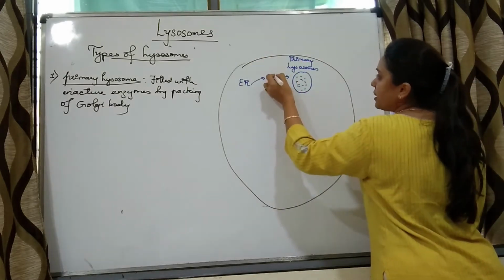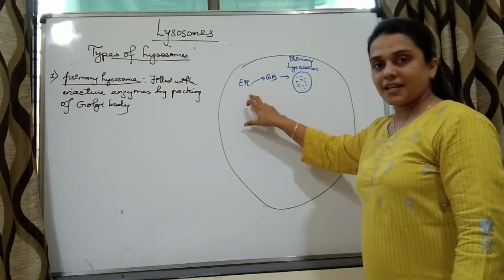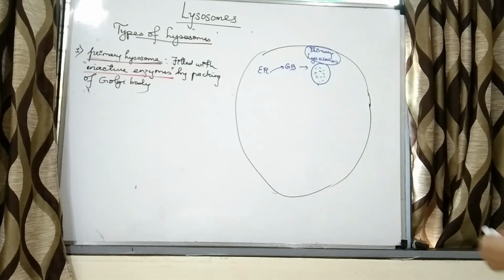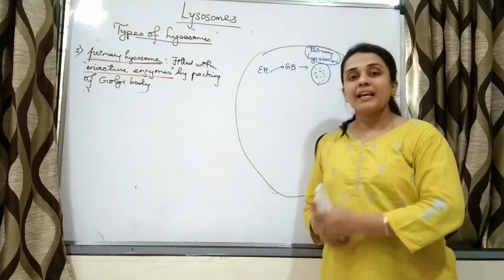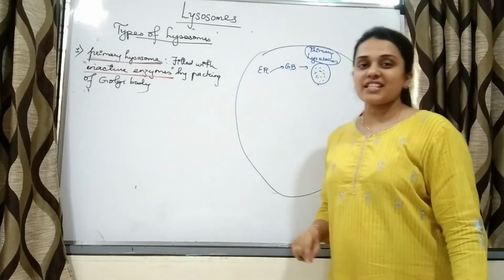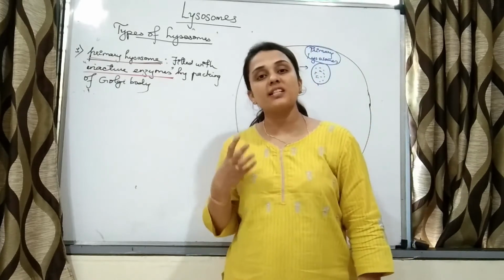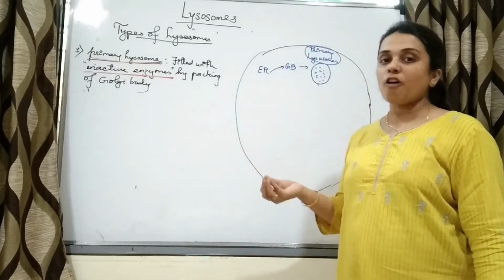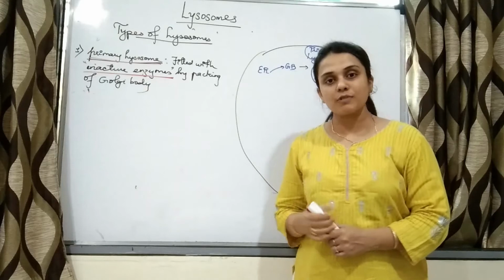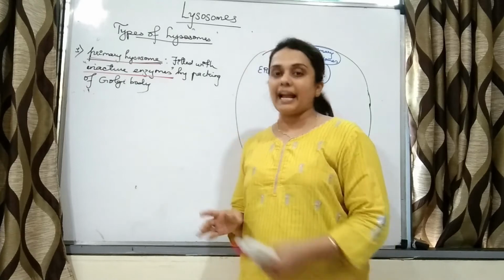Sorry, this is Golgi body, right? So from endoplasmic reticulum, proteins and lipids are synthesized. Those are transferred in the form of vesicles to Golgi bodies. Golgi bodies will do modification, packaging, produce various enzymes, and those are released in the form of vesicles, right? And that will form nothing but primary lysosomes. So primary lysosomes will have hydrolytic enzymes, but those are inactive enzymes.